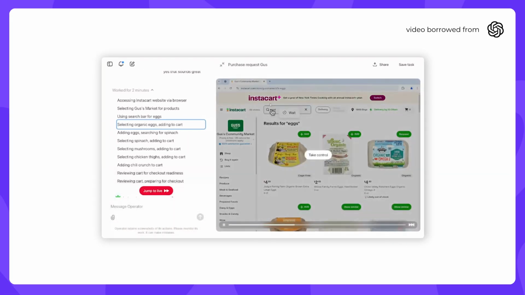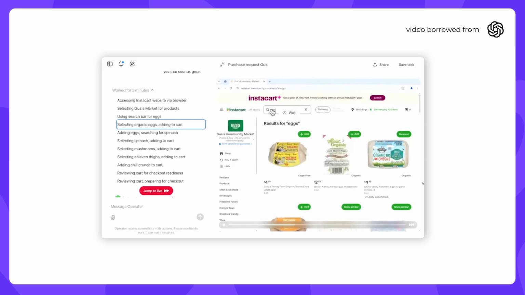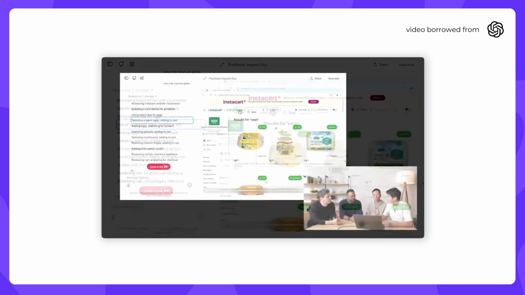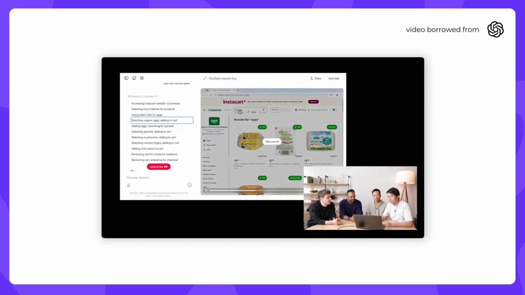So now you're seeing maybe the search results page for eggs in Instacart. So Kua understands this. It's just seeing the raw pixels. And after Kua sees this image, it decides what to do next. So right now it's making some inner monologues, and this is the summarized chain of thought. So what Kua is doing is, according to it, it's selecting organic eggs and adding it to the cart. It's the reasonable thing to do.